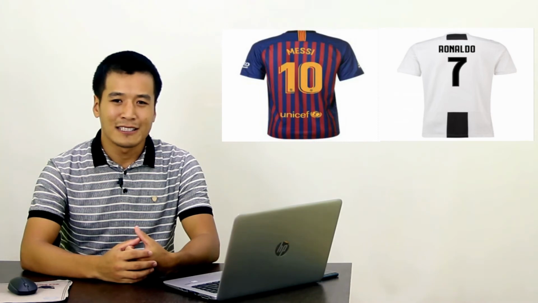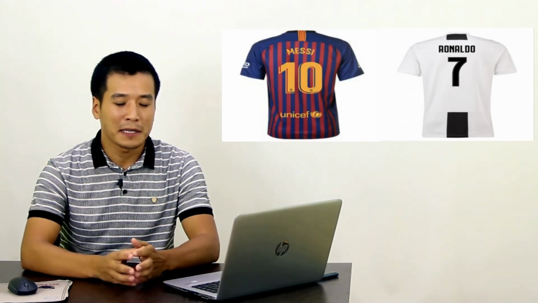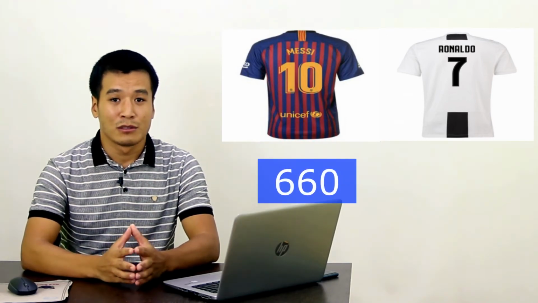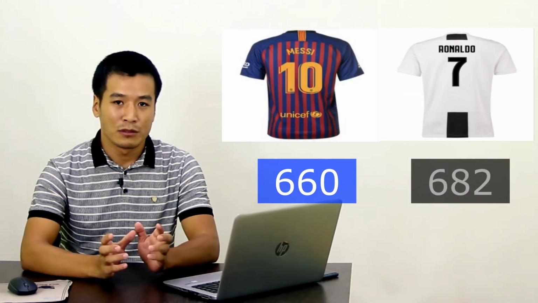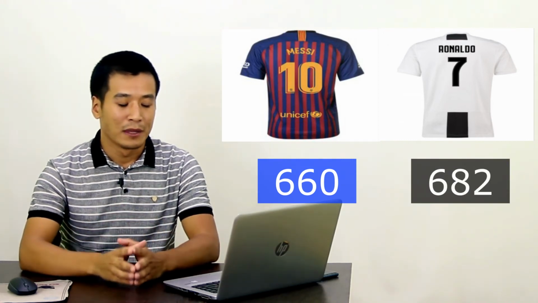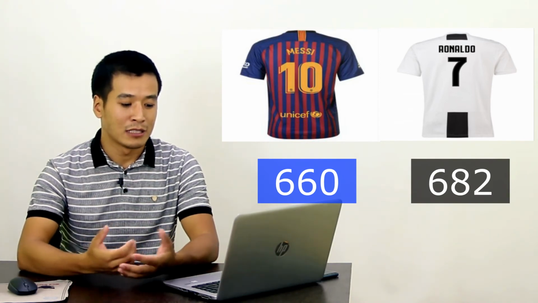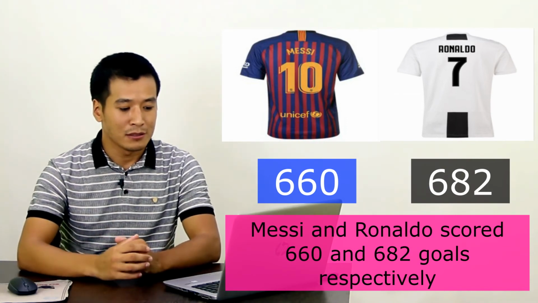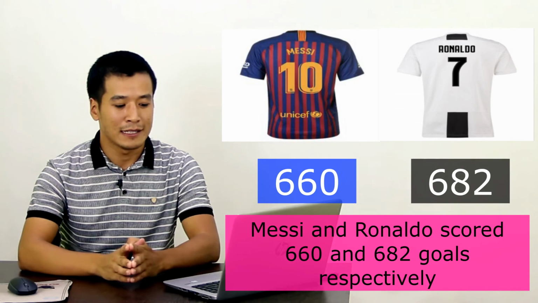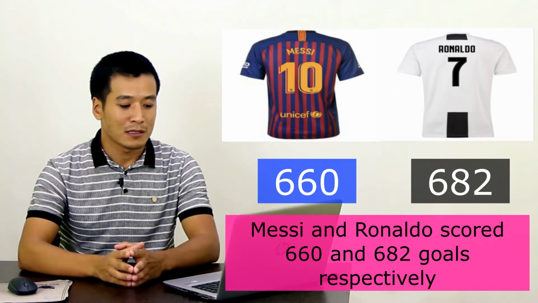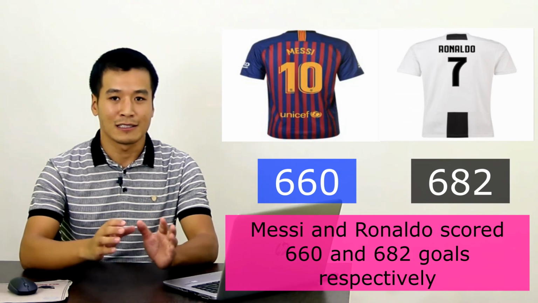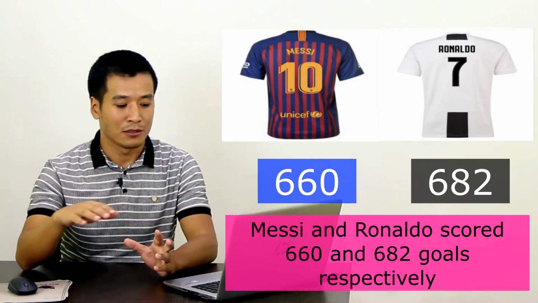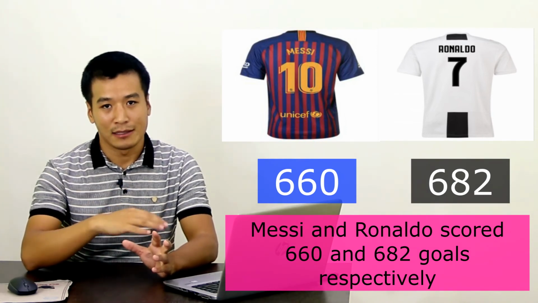The last time I checked the statistic was 2 or 3 months back. Messi scored 660 goals and Ronaldo scored 682 goals. Now, if you want to write one sentence comparing those two football players, we can write: Messi and Ronaldo scored 660 and 682 goals respectively. So here 660 refers to Messi and 682 refers to Ronaldo, and the word respectively is used to make things clear for the reader, to make sure that they don't misunderstand the sentence and the numbers and the order of the subjects and the order of the numbers.